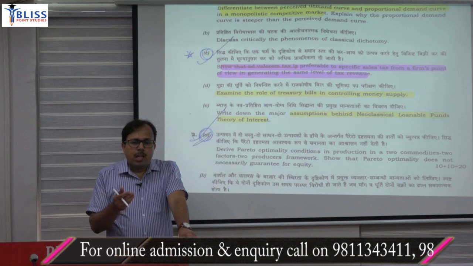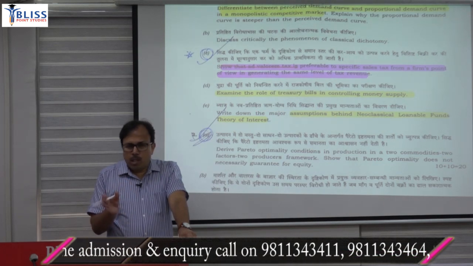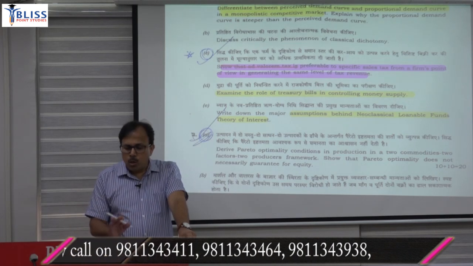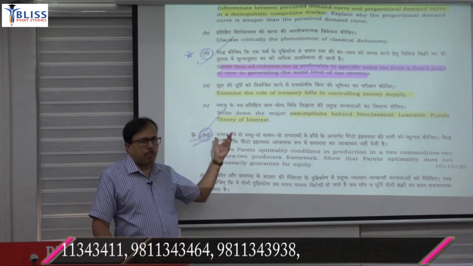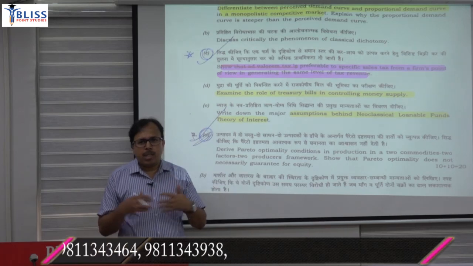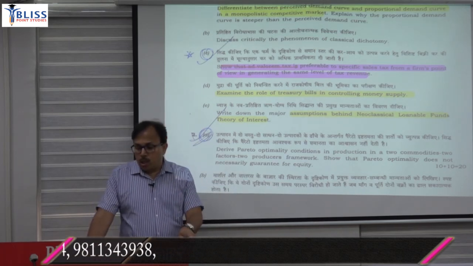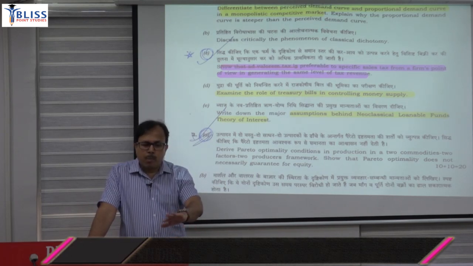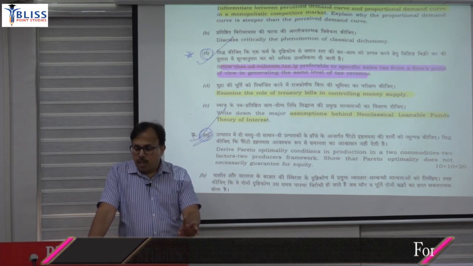Then in the classical, obviously when you explain the neoclassical you have to compare with the classical, in what way they modified it. Although the question was limited only to the assumption part, you are not expected to elaborate the entire neoclassical loanable fund theory of interest, but you highlight one part: that it differs from the classical in that sense, it incorporated the monetary factors.